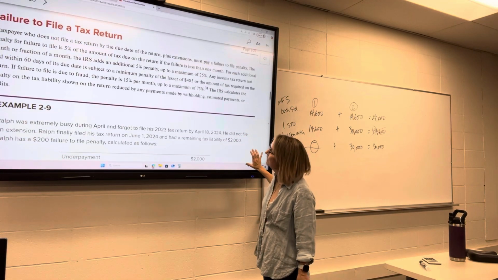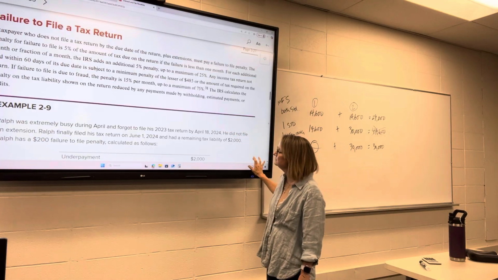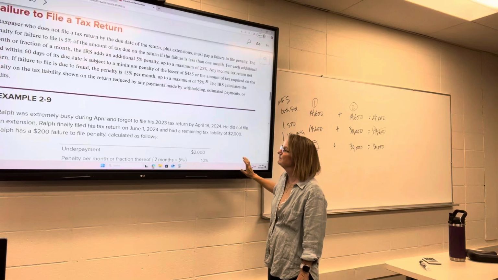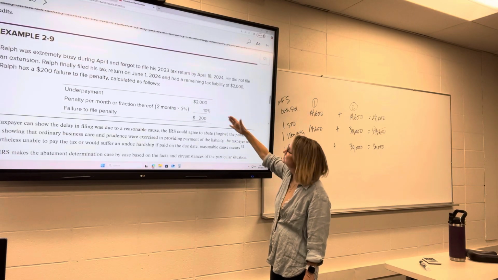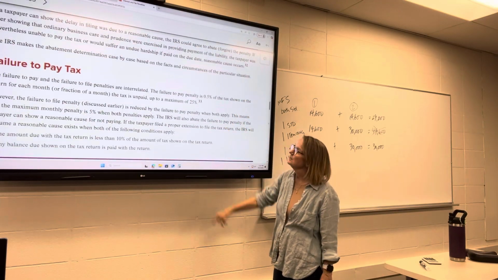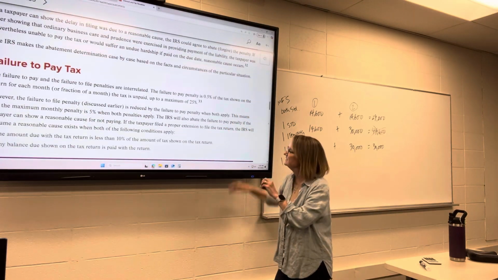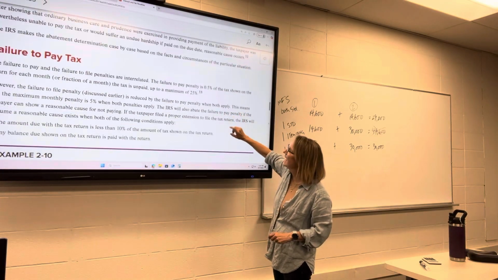They're not messing around, they want it. If it's due to fraud, the penalty is 15% a month. If it's due to fraud, you've got bigger problems than your penalty probably. So here's an example of a calculation. I'm not going to go through that in detail. Failure to file. Failure to pay tax. So that was failure to file a return. This is failure to pay tax.